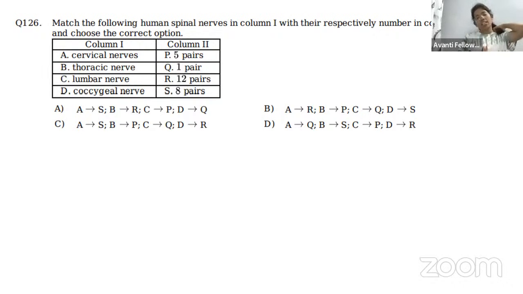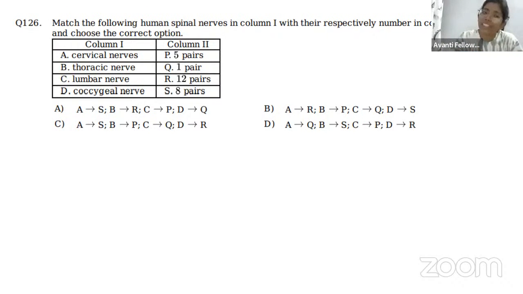In the thoracic area, in the front side, we have ribs, right? How many pairs of ribs do we have? 12 pairs of ribs. The same way, if we go to the back side, we have thoracic bones in the spinal cord. Same, 12 pairs. As we have in the front, we have the same in the back side.